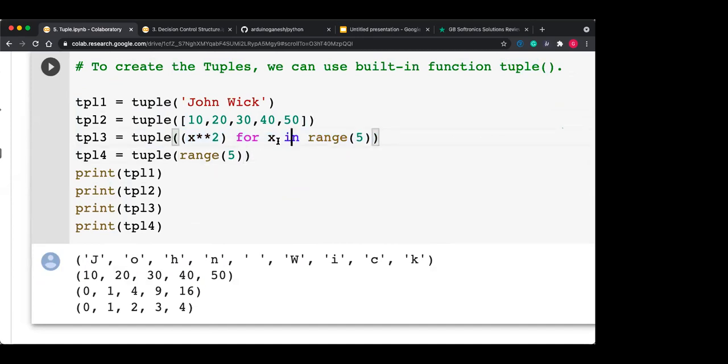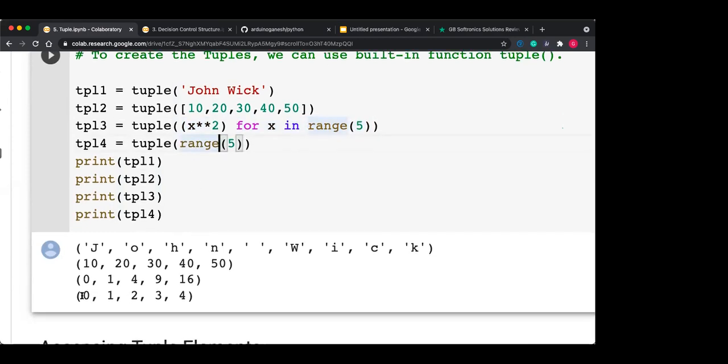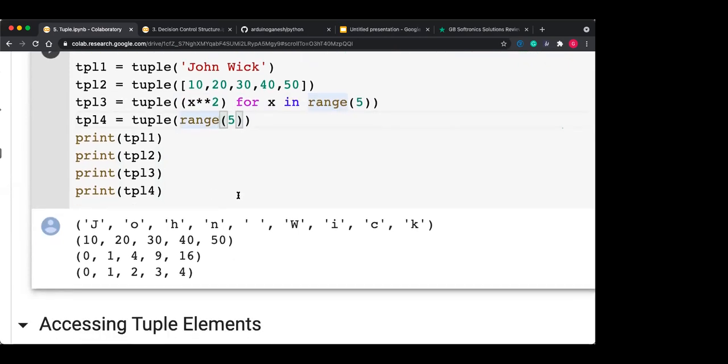Like here, a for loop is given, for x in range 5. For every value of x in the range 5, so 0, 1, 2, 3, 4, every value of x is considered as x square. So it creates a tuple of 0 square, then 1 square, then 2 square, then 3 square, and then 4 square, like that. This is the comprehension part, and it is a separate topic of Python. Now tuple of range 5 will create the tuple of the values 0, 1, 2, 3, 4. We have already seen the range function.